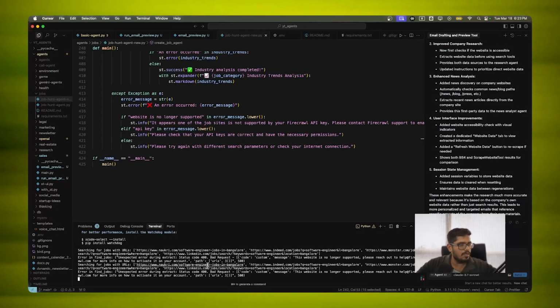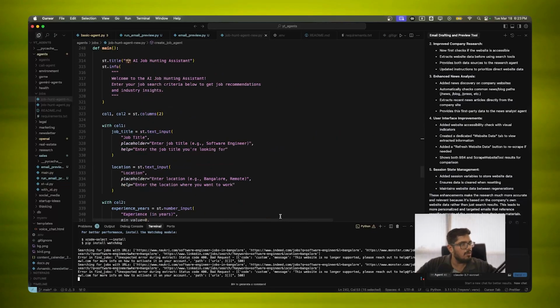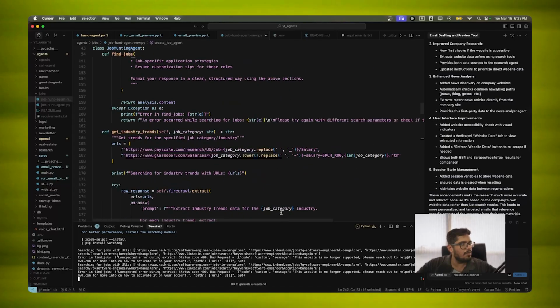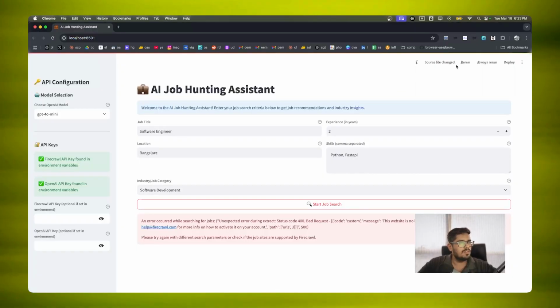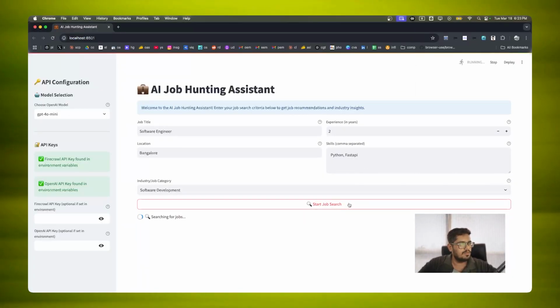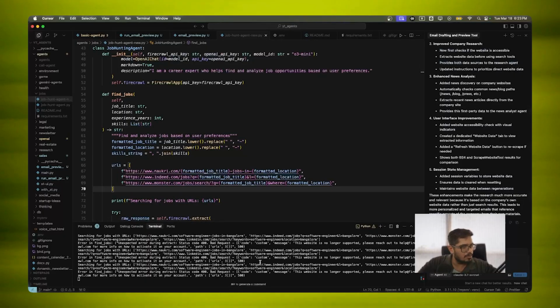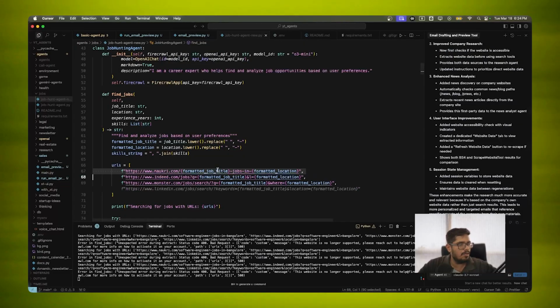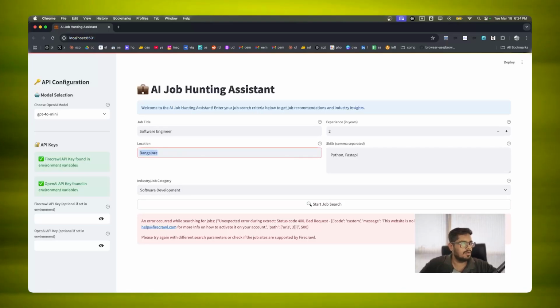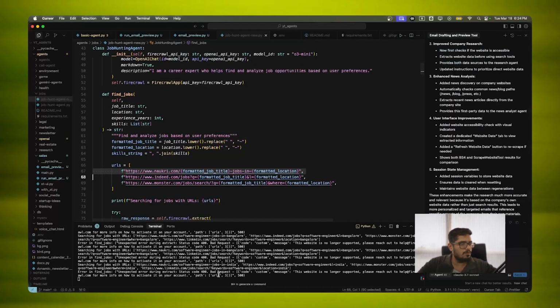Sometimes you will notice that a specific website fails. In this case, I think LinkedIn is failing, so let me remove LinkedIn from the search, rerun the code, and start the job search. Something else is failing as well. For specific jobs, sometimes this can fail, and you need to filter out those websites. So if you remove Bangalore and put India and then start the job search, let's see if that works. This is still calling LinkedIn.